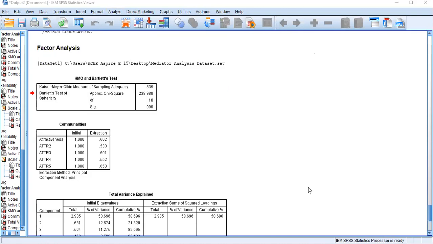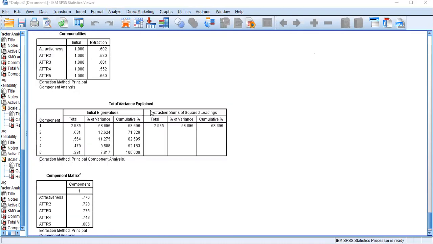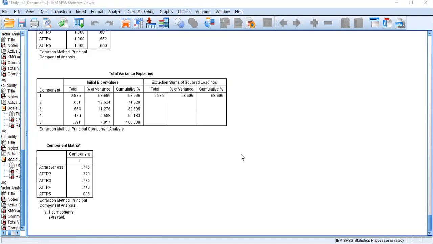Under factor analysis, the first standard is that your KMO value should be greater than 0.5 and its significance value less than 0.05. In total variance explained, the cumulative value should be greater than 50%, and finally, under the component matrix, all the measurement items need to come under one component.